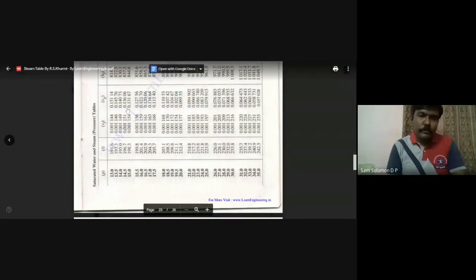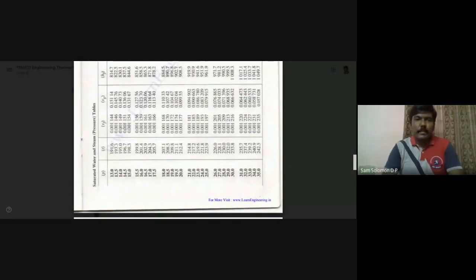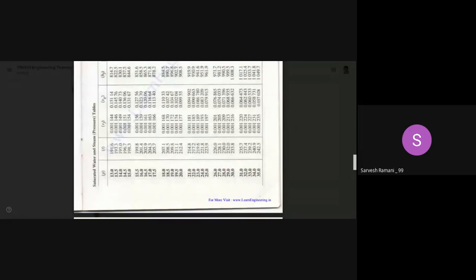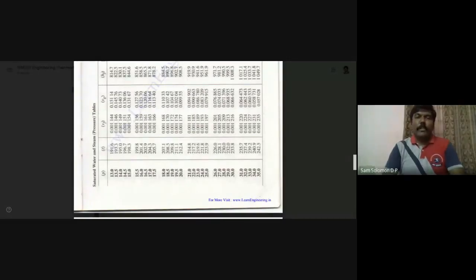You have to find the dryness fraction, sir. How will you find out the dryness fraction? Using the VF and VG values given. Which formula will you use? We know V, sir, and we know VG and VF. So V is equal to VF plus X into VFG, sir. Very good. So you have to find the value of X using the formula VF plus X into VFG.